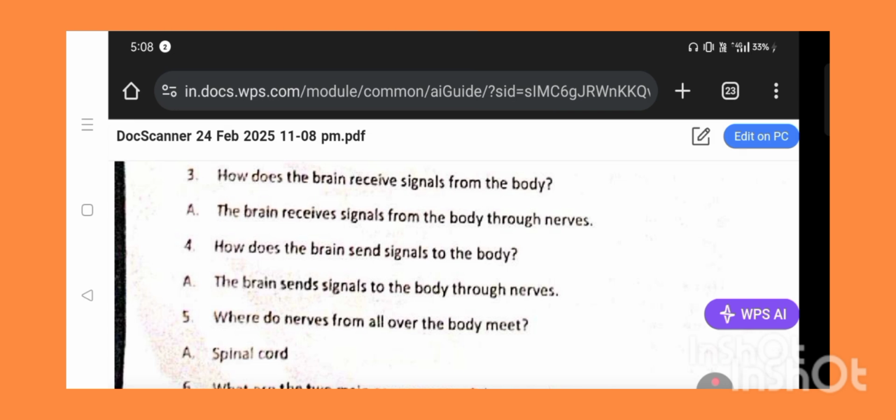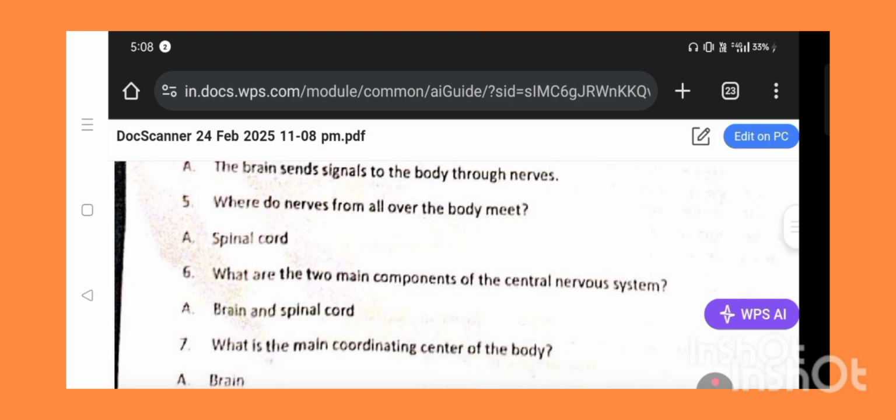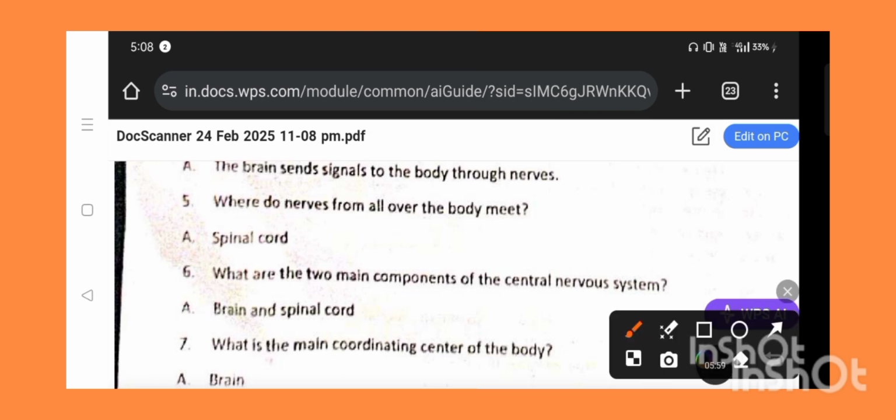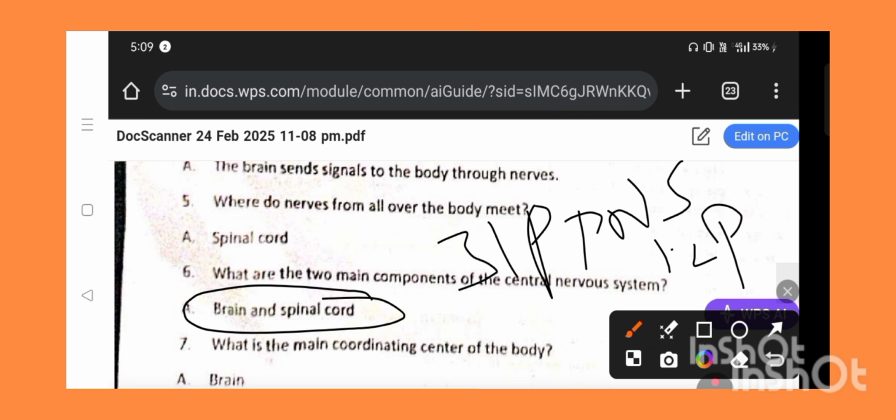Next, where do nerves from all over the body meet? This is important: at the spinal cord. Next, what are the two main components of the central nervous system? Here I remind all of you, expected question. Main components of the central nervous system: brain and spinal cord. So what are the main components of the peripheral nervous system? Cranial nerves, spinal nerves. Cranial nerves number 12 pairs. Spinal nerves number 31 pairs.